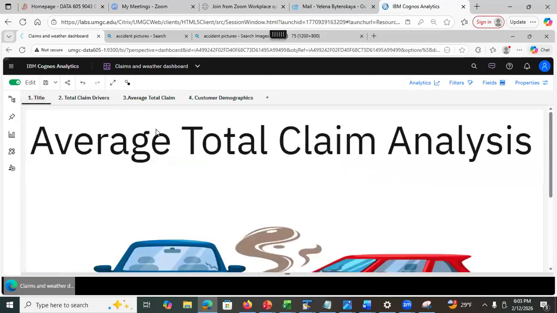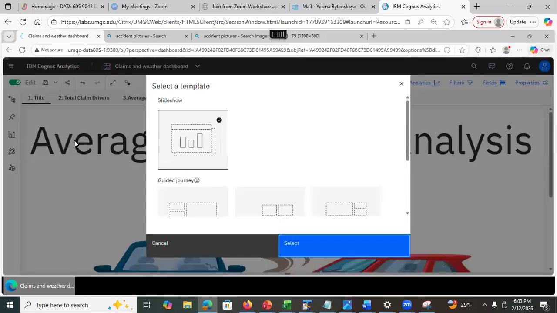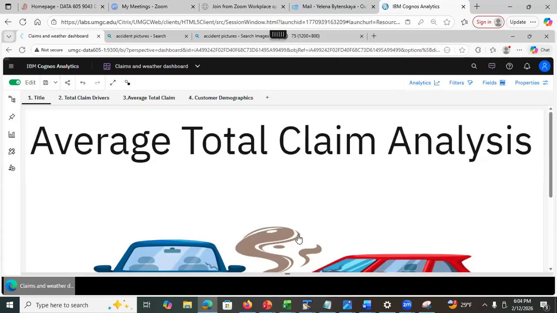But here is the way to cheat. You're going to promise me to do a great job on assignment 7. You're going to have a well-developed, well-planned dashboard. Once you do that, for assignment 8, this is what you will do. You go here, save, and see this, save as a story. See this, you did a lot of work. I'm going to select the slideshow for now, and I'm going to click on select.